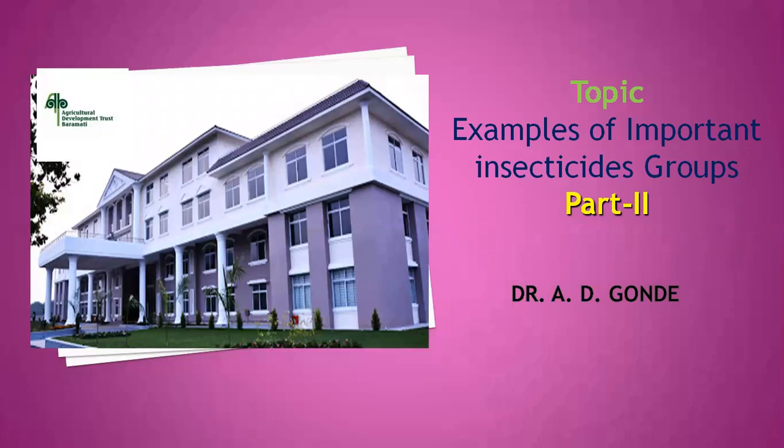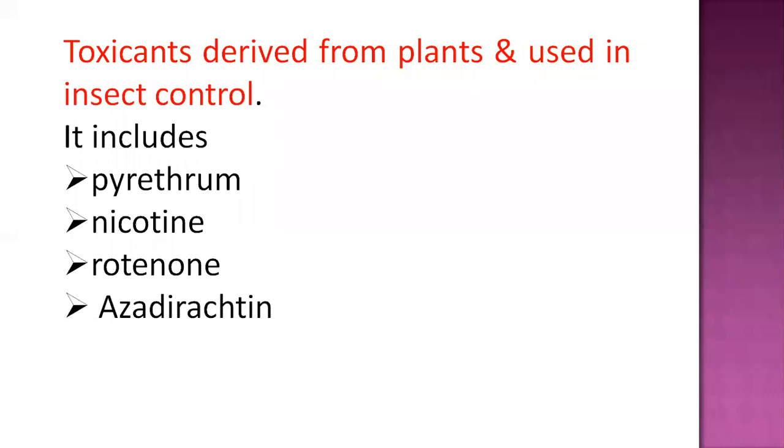So today our topic is examples of important insecticide groups. It's the second part, because we learned part 1 in the last lecture about different insecticides, and today we are going to learn about pesticides of plant origin, or we can say botanical insecticides or natural insecticides. These are all toxic compounds actually derived from different plants and their parts, which are used in insect control.